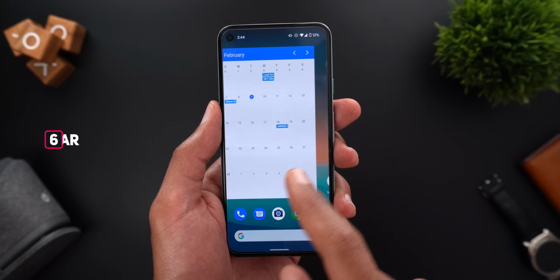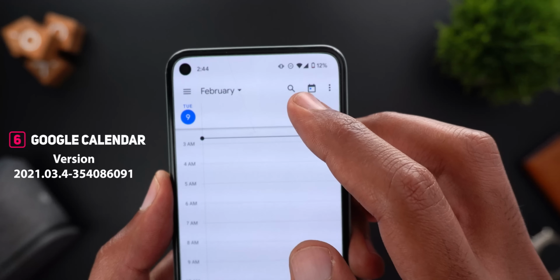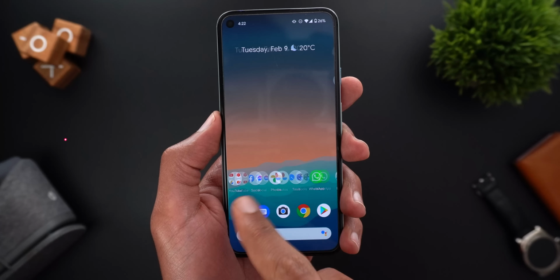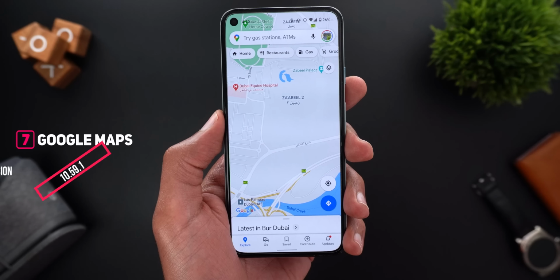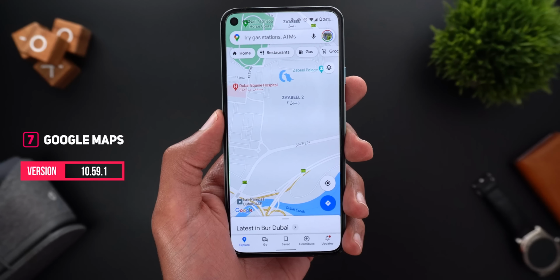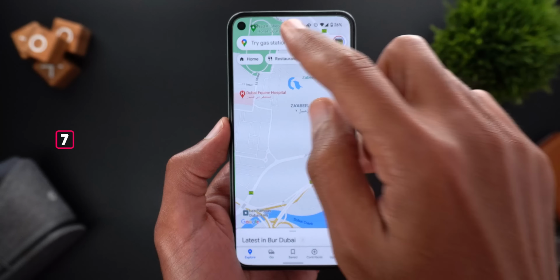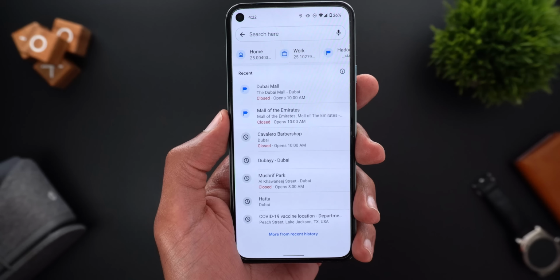Next, Google Calendar. And now the search button is located at the top bar instead of being placed under the hamburger menu. Next, Google Maps. And it got a redesigned route UI that will give you a lot more options, which is gonna make it a lot easier for you to navigate Google Maps. And I will search here for Dubai Mall as an example.